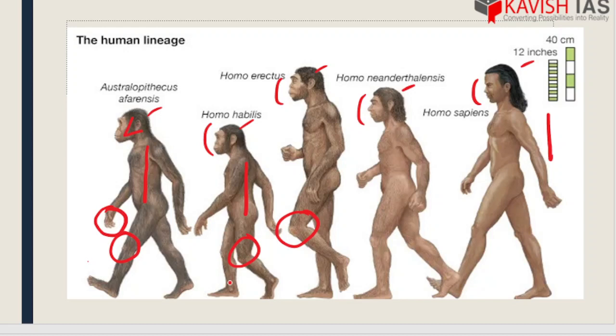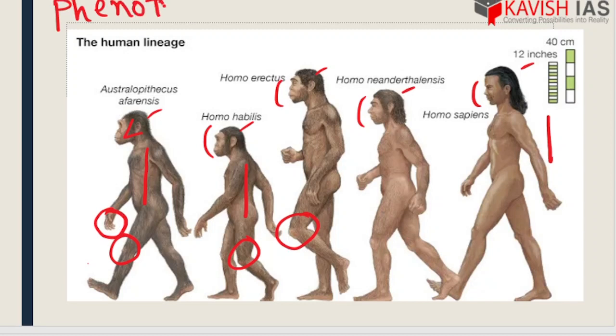But I assure you there are a lot of differences, a lot of evolutionary changes that actually occurred, and that is a huge part that we need to study. Along with the physical changes, we give them 2 names: phenotypic, which are the external part, and genotypic, which are the internal changes.